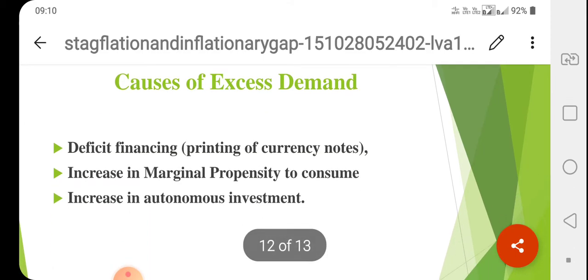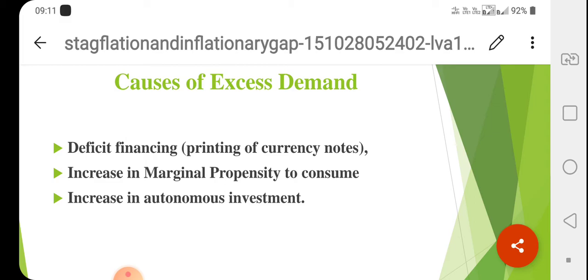Causes of excess demand: deficit financing. That means whenever there is a deficit in the budget, that means government expenditure is more than government revenue, then we call it a deficit budget. For that deficit budget, we are financing by printing excess currency notes. That is also one of the reasons that will cause excess demand.